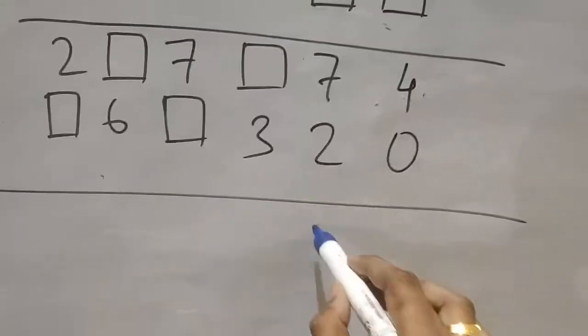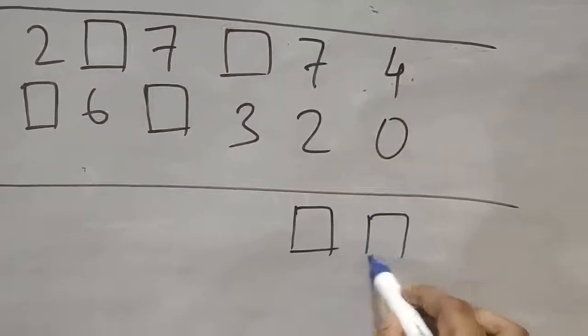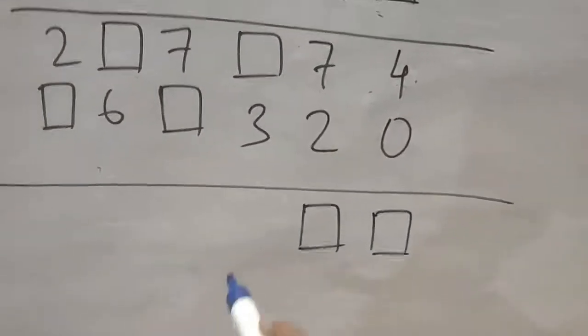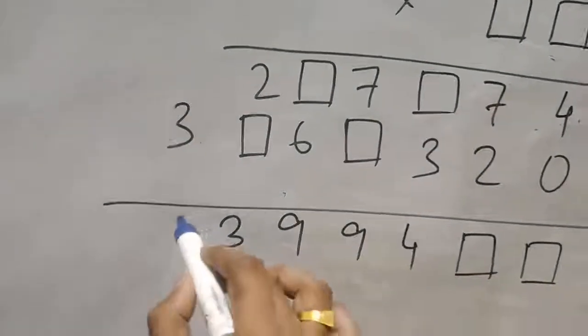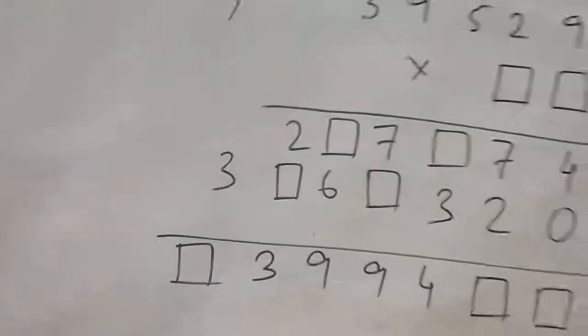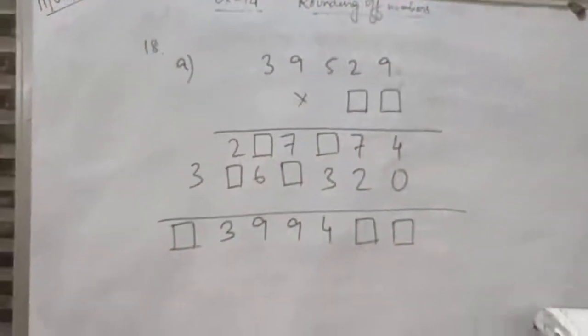Then it is given two boxes here, 4993, and then the last one a box like this. So this is the case of multiplication.